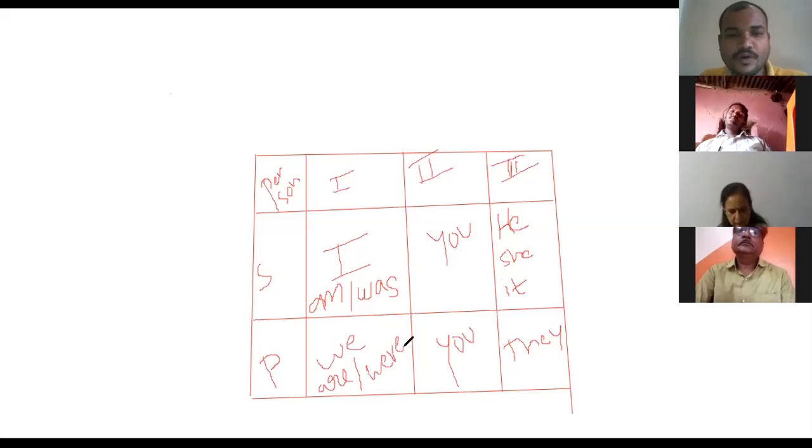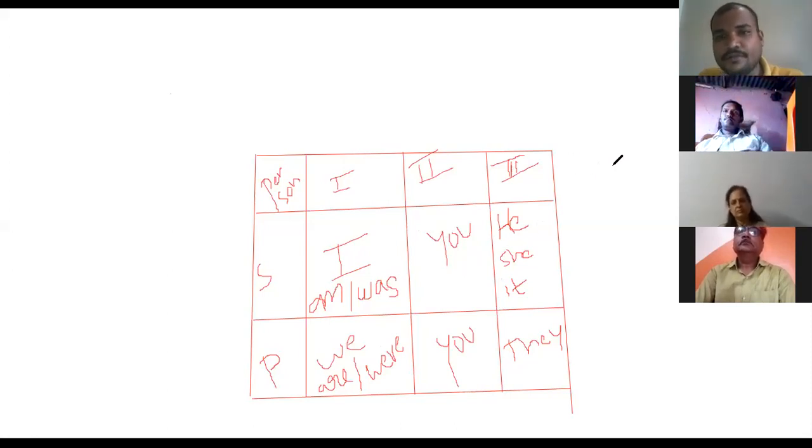Were. Like that, try to give the helping verbs for all the pronouns. Draw the table and try to give the helping verbs for all the pronouns. Right? So that is one task.